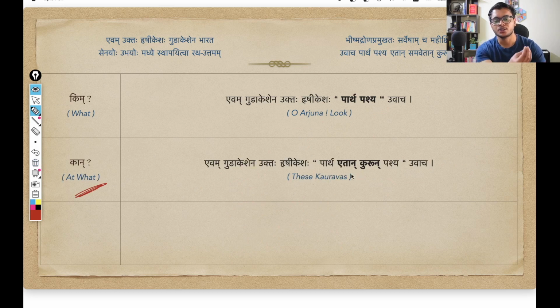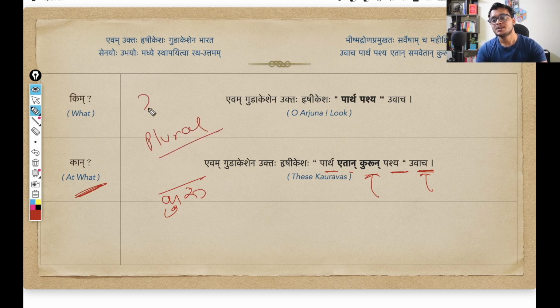And he further continues, Parth etan kurun pashya. That is what Krishna uvach. Krishna spoke. So, O Arjuna, look. Look at what? Look at kurun. So this kurun comes from the base word, the pratipadik kuru. Who is Kuru? Kuru means the Kaurava person. And since he is talking about multiple Kaurava people, basically the entire army of the Kauravas, that, oh Arjuna, take a look at all these Kaurava warriors. So since he is talking about multiple people, we will use the plural form.